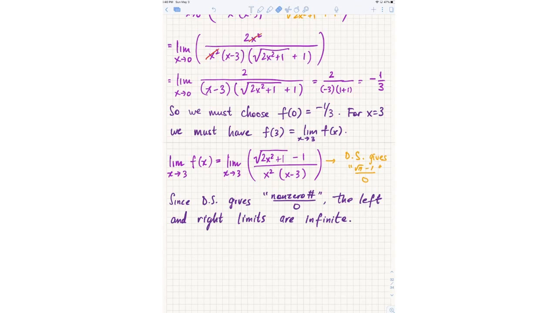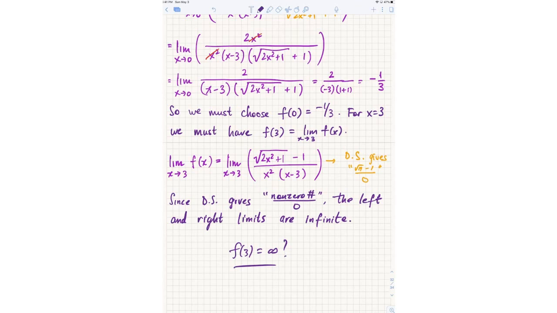It's either all real numbers or none. That doesn't make sense. You can't have f of 3 equal to all real numbers. DNE? Do we just write infinity? Can you write that f of 3 equals infinity? Is infinity a number? Infinity is not a number, right? There's no such thing as saying f of 3 equals infinity.